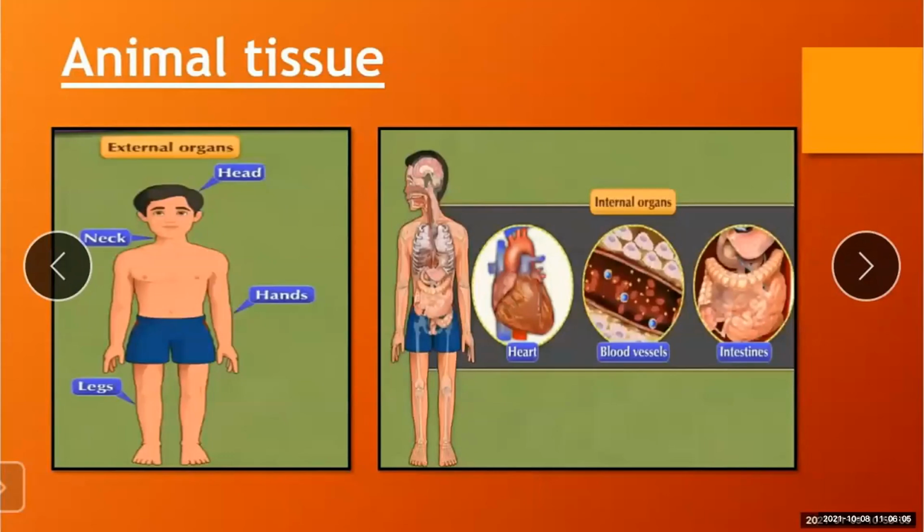See here, head, neck, hands, legs are seen by our eyes, so they are the external organs. But the organs which are internally located, inside our body, are called the internal organs. So the heart, blood vessels and intestines are not seen by our eyes.